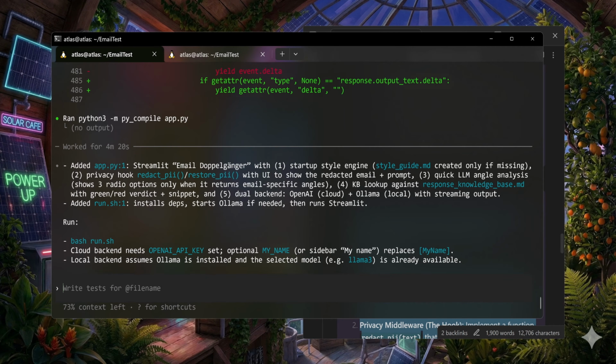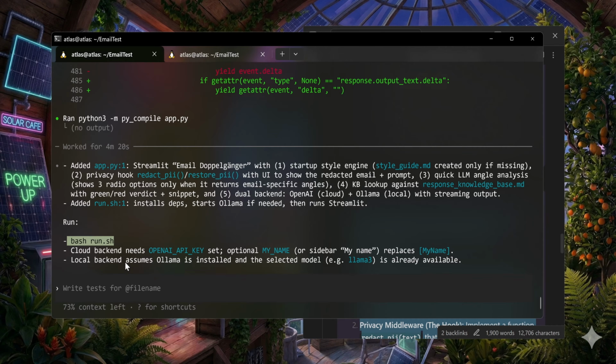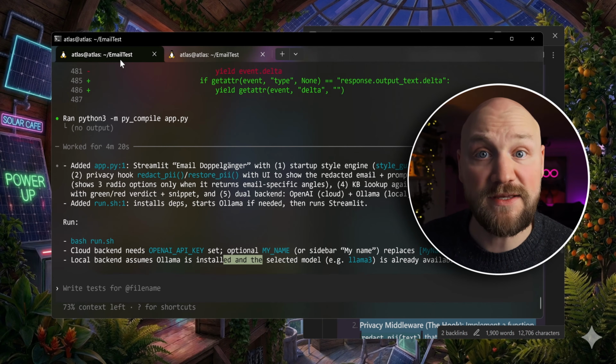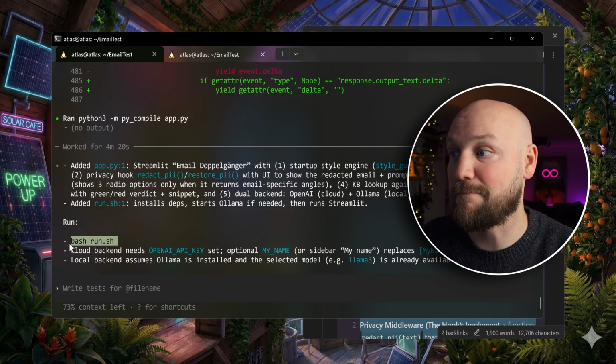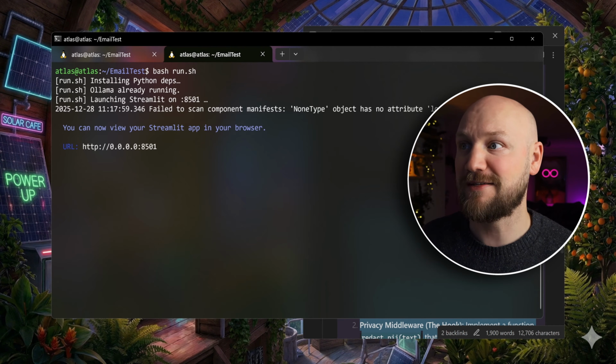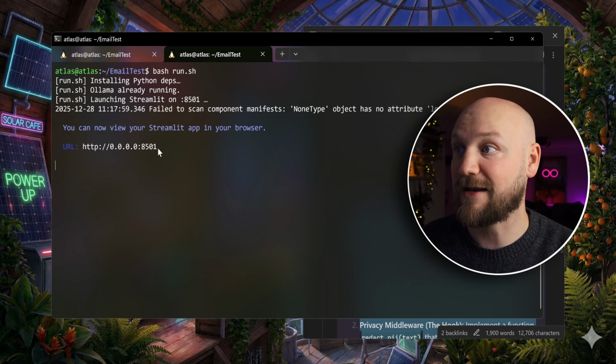So it's done. It is actually also showing me how to run it. If you're not a terminal expert, it's showing you "bash run.sh" and then it starts. So let's open the software and I'm going to run bash run here. It's going to install all the stuff that is not on my system right now, and we are done. So I can now open the website here.